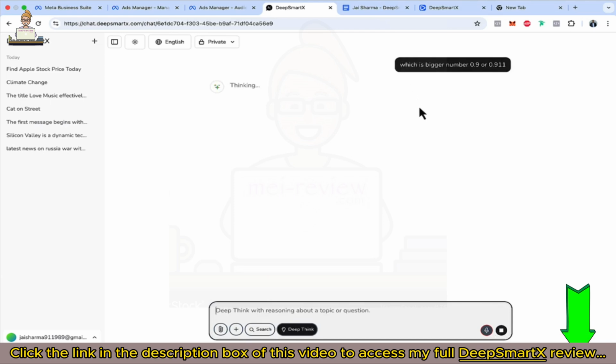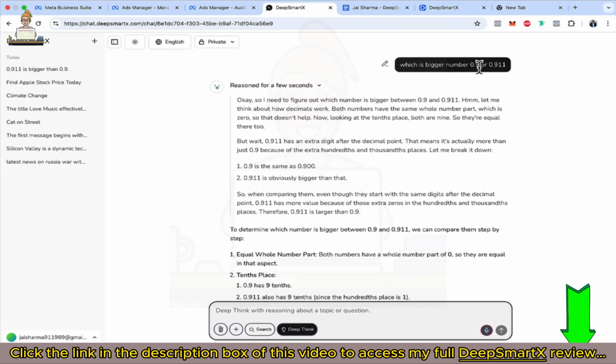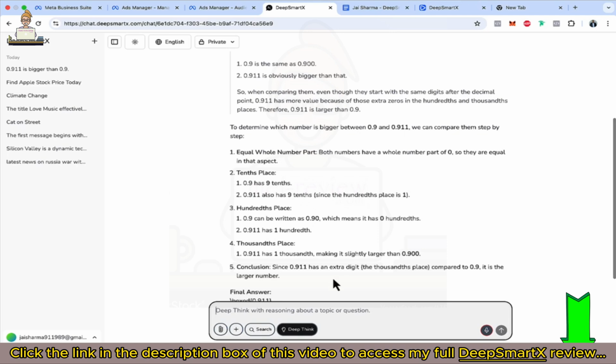ChatGPT got smarter, it learned, but DeepSeek was better. Now it is giving 0.911 is the bigger number, which is correct. You see, it can actually do deep thinking about any topic you want, be it calculation, philosophy, spirituality, or your marketing campaign.